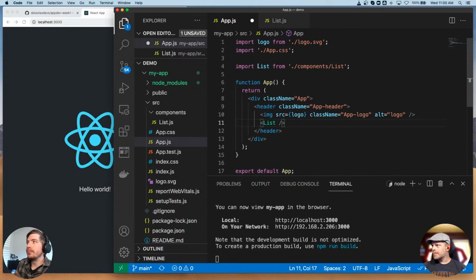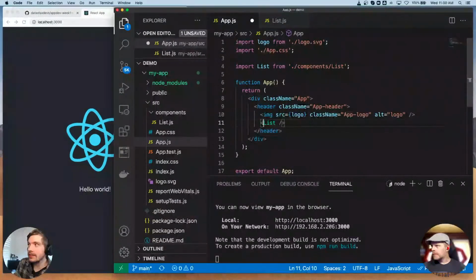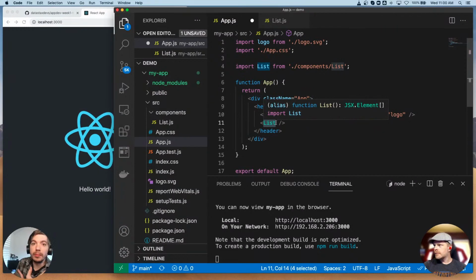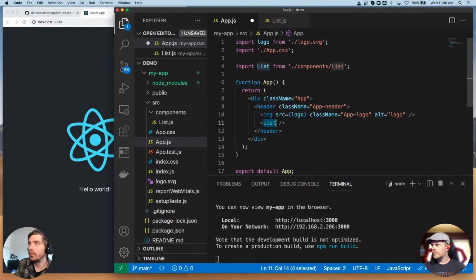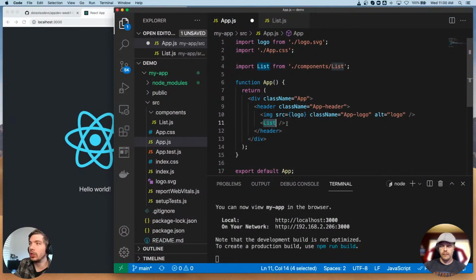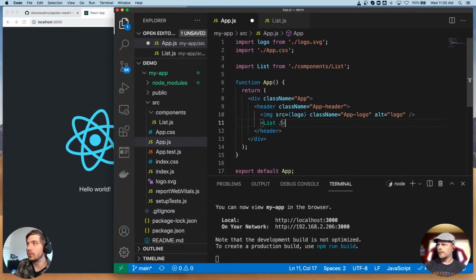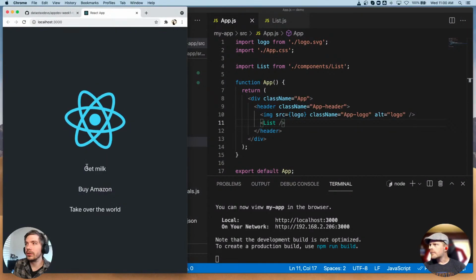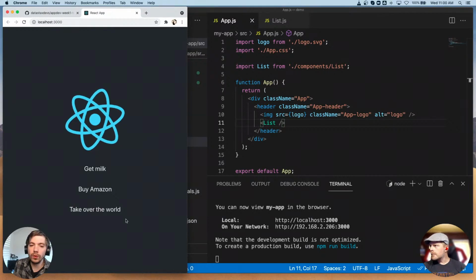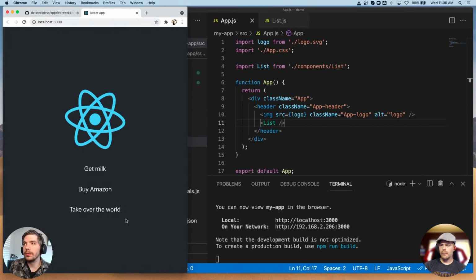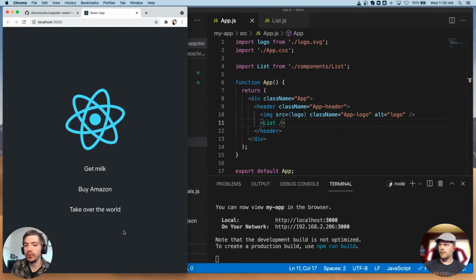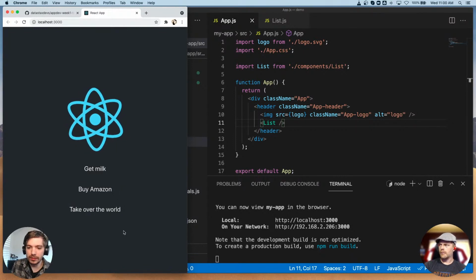Okay, so we've imported the component into our app.js, and we're now using it. We're using it as if it were an HTML element, using this tag format, and this is how we use a component. We're just going to use it right after our image. If I save this, you can see that we now have our list: get milk, buy Amazon, take over the world. It's taking each of those elements in that array and printing them out using paragraph text.